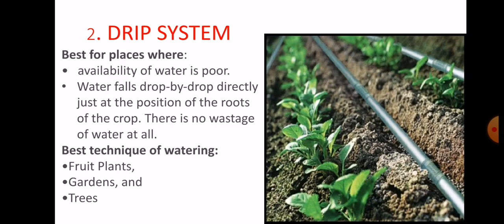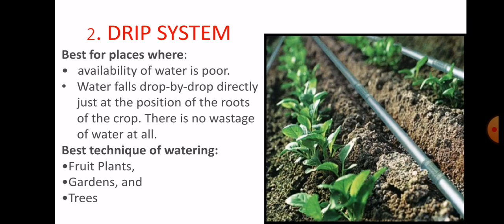Now the second system is the drip system. As the name suggests, drip means the water is coming from the pipe in the form of drops. In this system, the pipelines are there, and at regular intervals there are some holes from where the water comes in the form of drops that fall directly at the position of the roots of the crop.